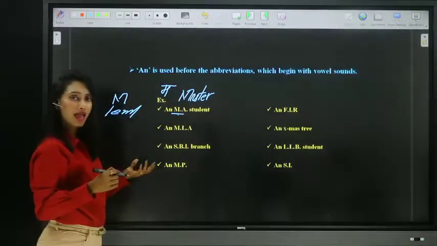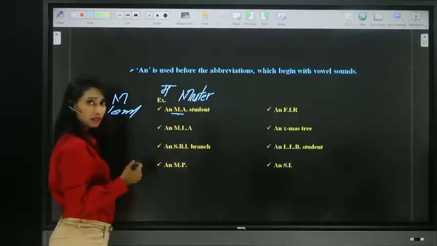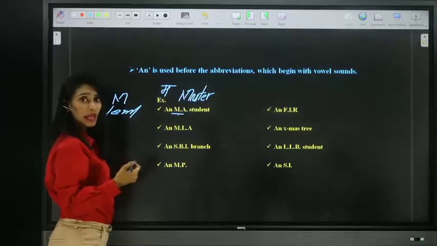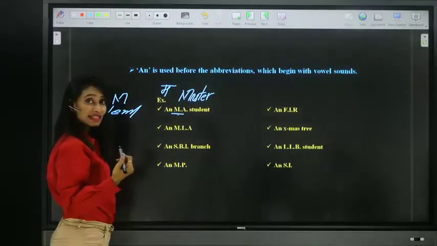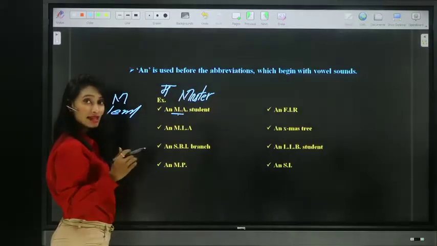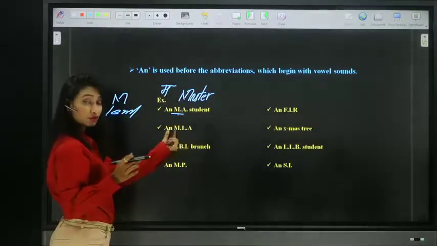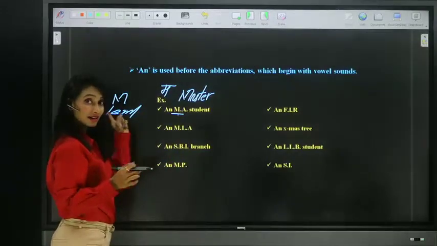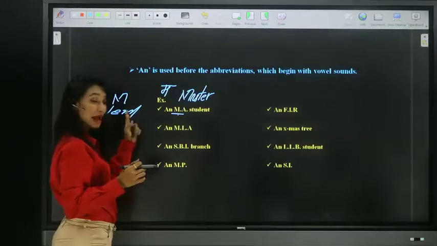M, and MLA, same thing. But if you go with the full form, MLA, member of the legislative assembly, then it is okay. But when you go with the short form, you have to go with the article an, because the sound is "em".